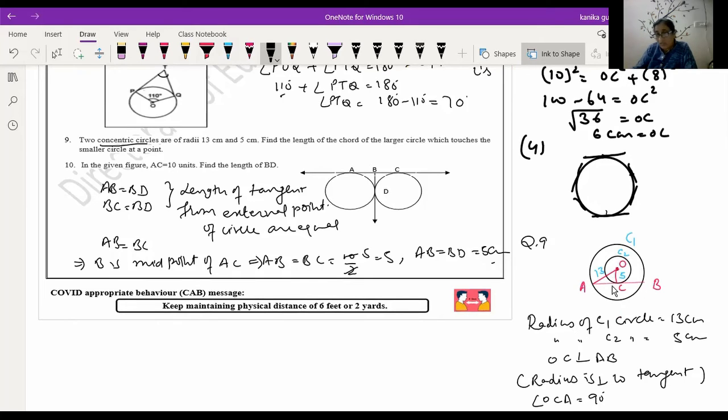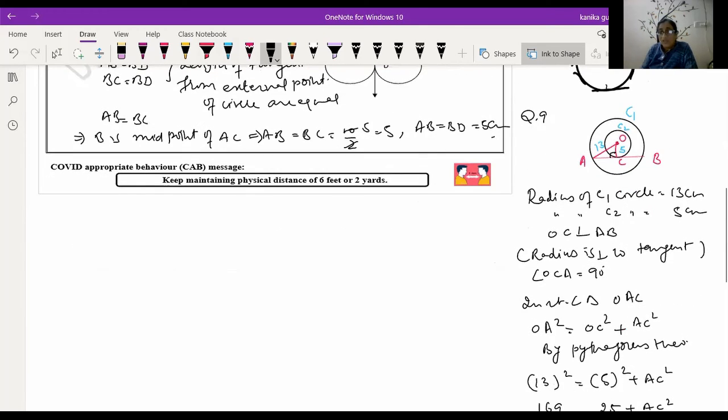You observe that AB is the chord of the larger circle and it is the tangent to the smaller circle. And you know that OC, the radius of the smaller circle, is perpendicular to AB. Radius is perpendicular to the tangent through the point of contact. So this angle ACO is equal to 90 degrees. Now in right angle triangle AOC, OA square is equal to OC square plus AC square by using the Pythagoras theorem.